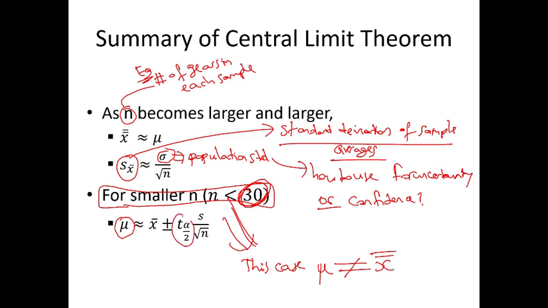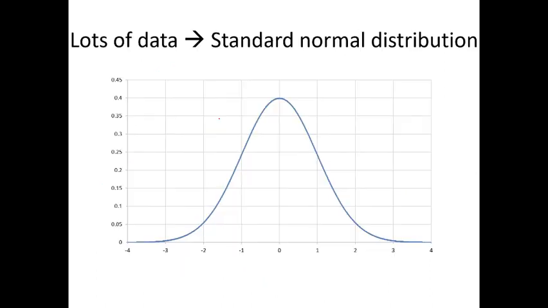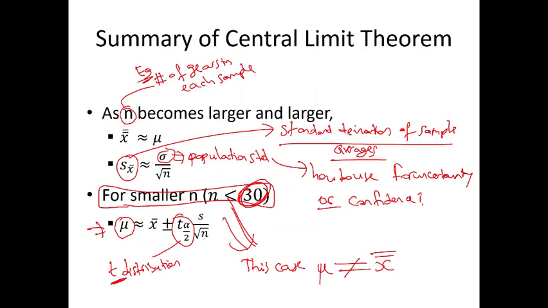This is the t distribution. It is very similar to the normal distribution, but it is named the t distribution. I will talk about this in future slides, but this is just a summary of the central limit theorem, and then it is time to talk about the next part.